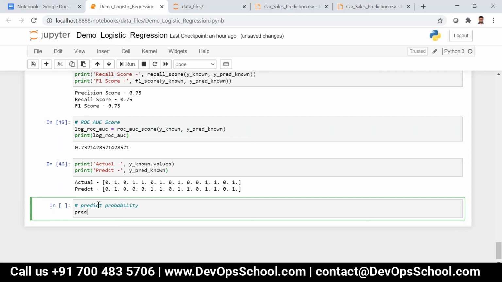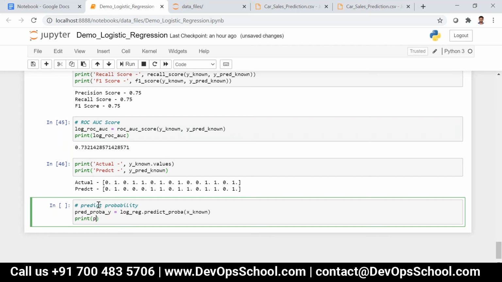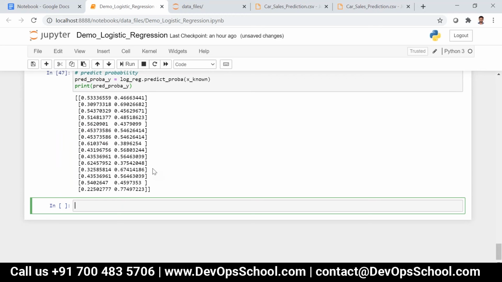I can say pred_proba_y is equal to logistic regression dot predict_proba of X_known. Now if I print this pred_proba_y, you can see the output like this.